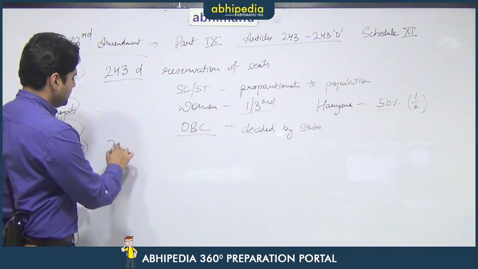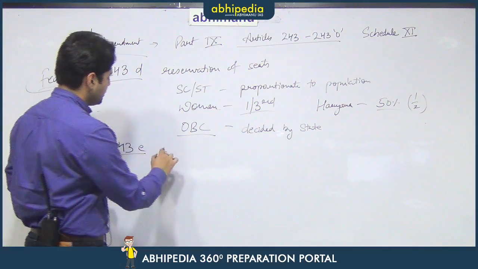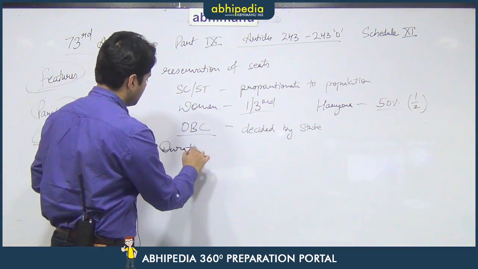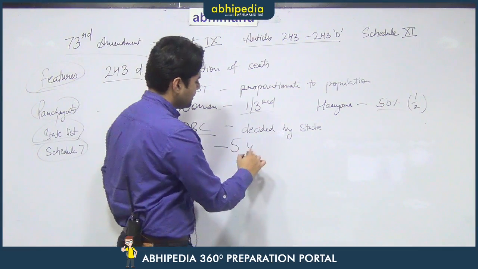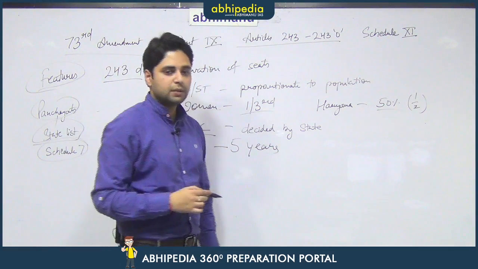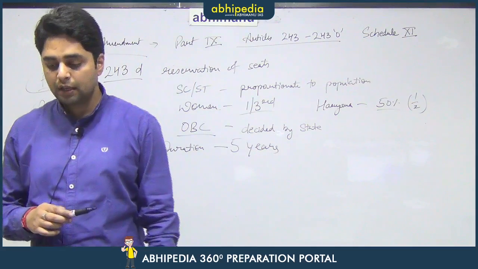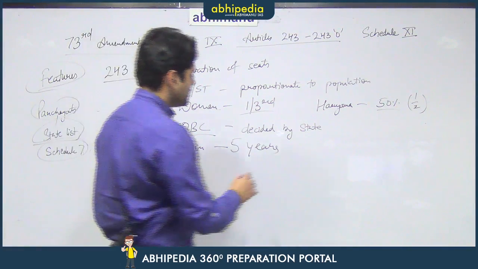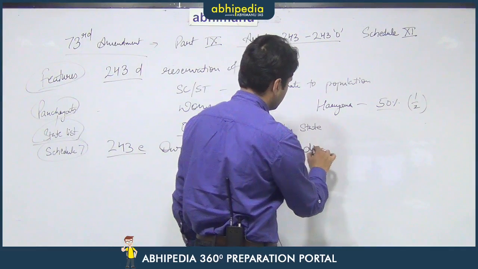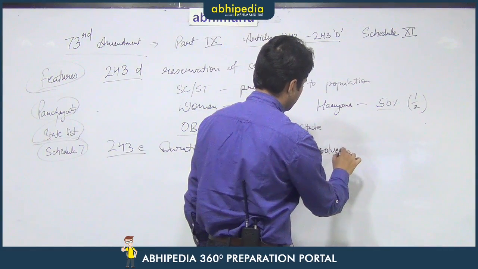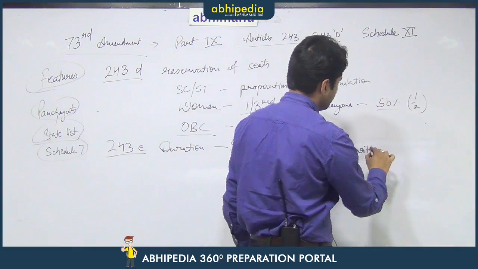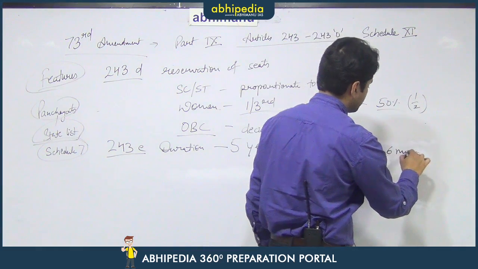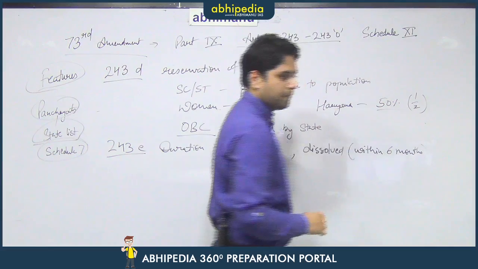Article 243E talks about the duration of panchayats. The duration of panchayats is simply 5 years. Any panchayat once elected shall work for 5 years, and if the panchayat is dissolved, then within 6 months elections have to be held in that particular panchayat.